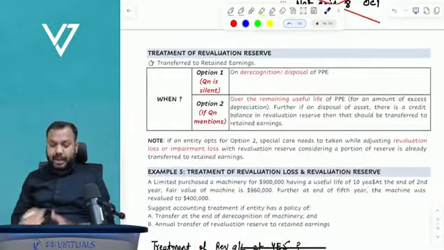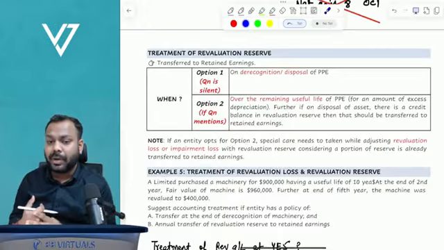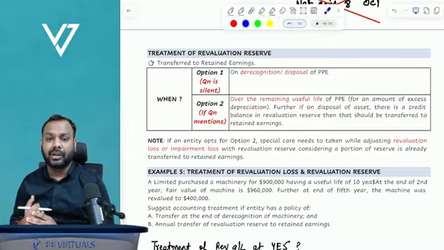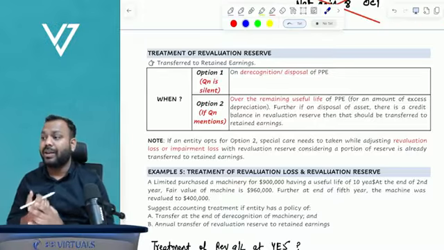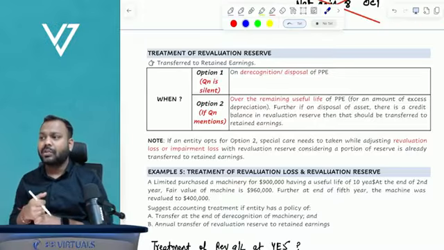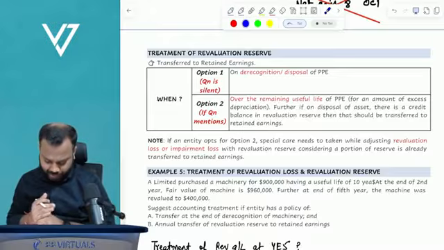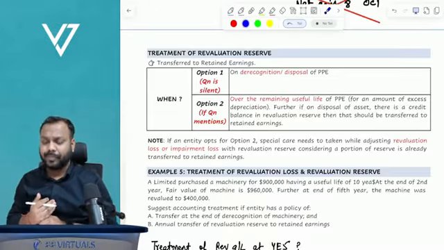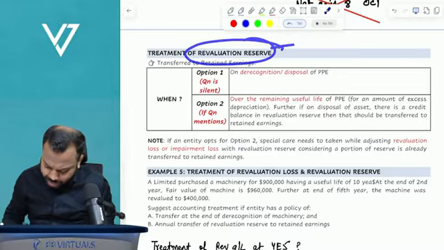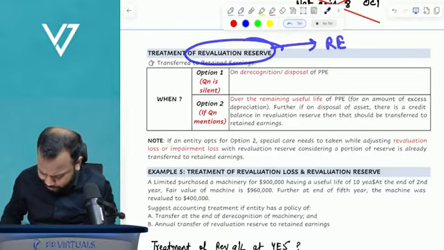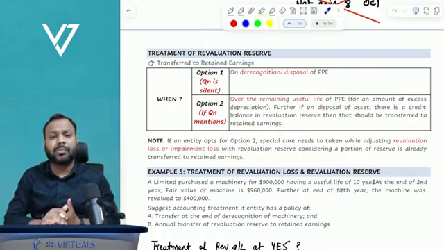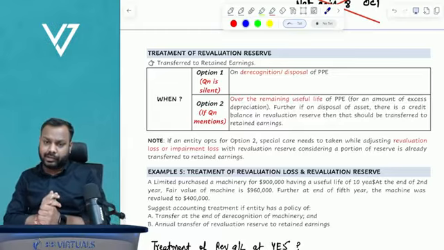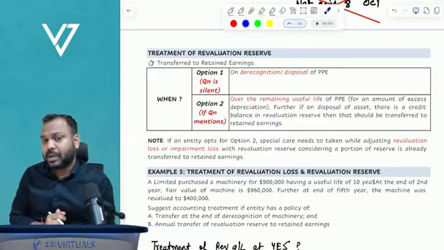Now comes the next topic, that is treatment of revaluation reserve. What should be the treatment of revaluation reserve? So understand, the standard says the revaluation reserve has to be transferred to retained earnings. But comes the question, when?